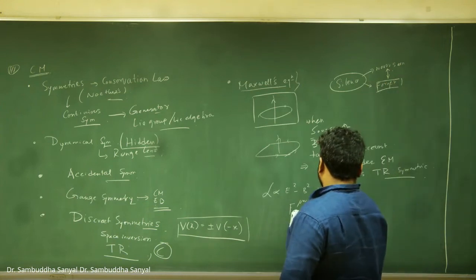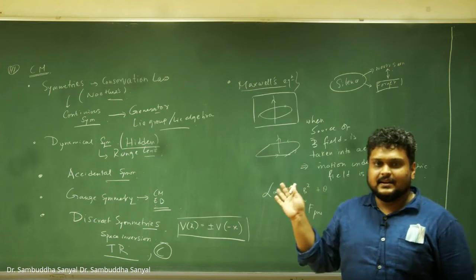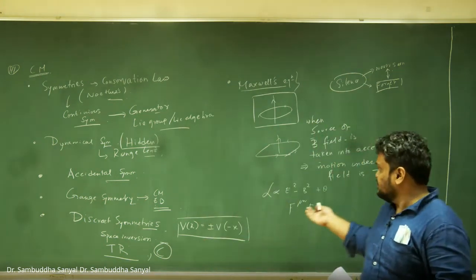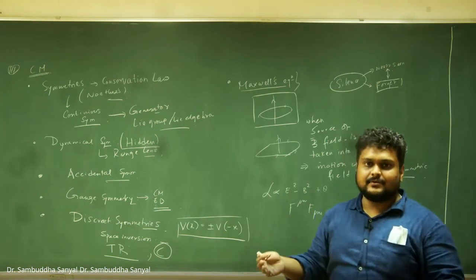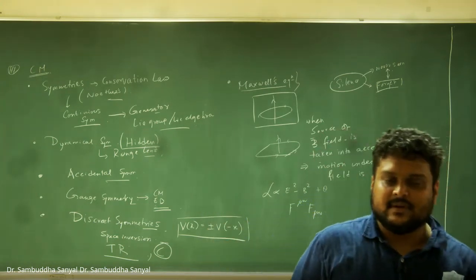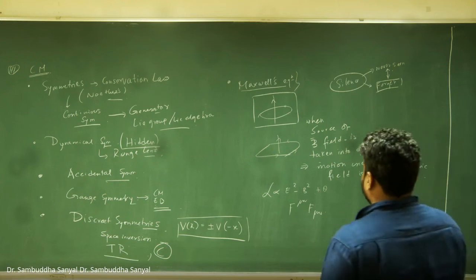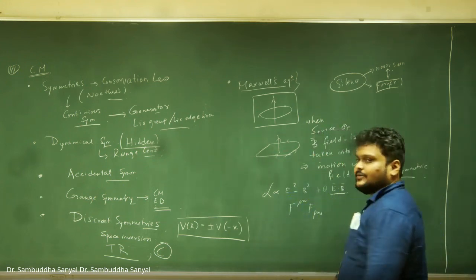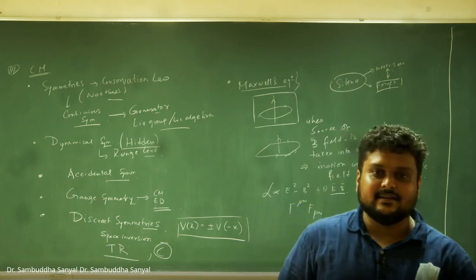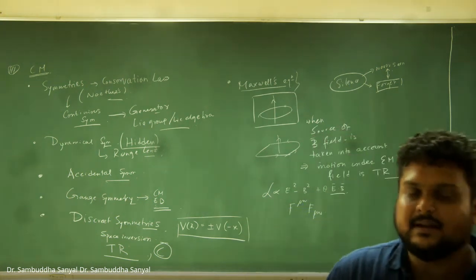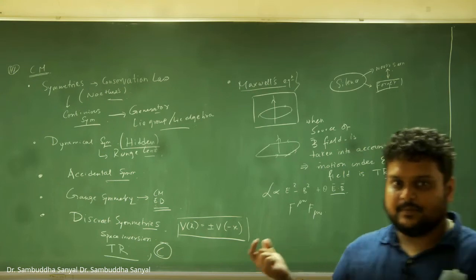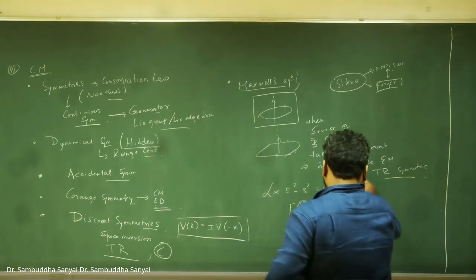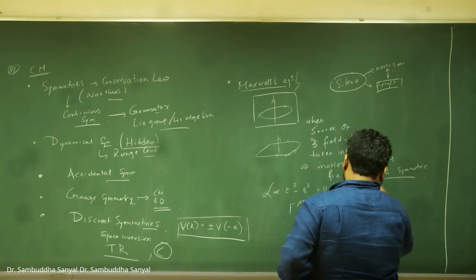But those who are in this state can think: what if I add it? So first of all, this is invariant. This object is not breaking time reversal symmetry, of course, because B goes to minus B, and it's in square form. But something interesting happens when you add a term E dot B. This term is not there in electrodynamics, but in principle you can add it. That doesn't violate anything, but it messes with the time reversal symmetry of the problem. And this thing is called axion electrodynamics. So this term is interesting.